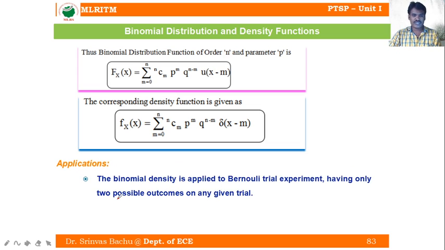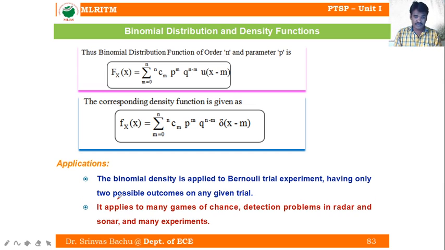We will see the applications. The binomial density is applied to Bernoulli trial experiments having only two possible outcomes for any given trial. In these cases we use the binomial density function. For example, tossing a fair coin, where the outcome is either head or tail, or sending information from one place to another, whether transmitted or not, received or not, or whether an error is there or not. In such cases we use this binomial density.